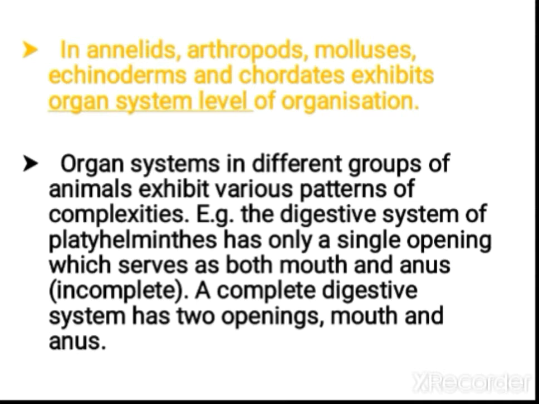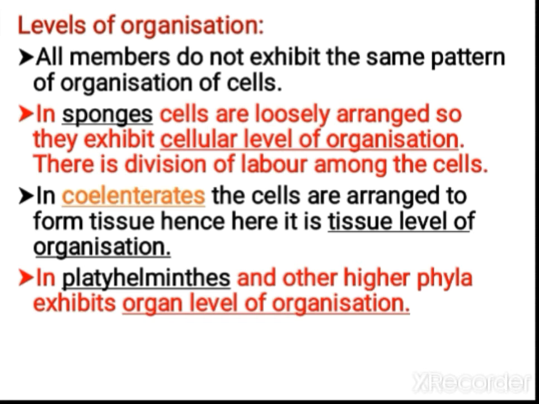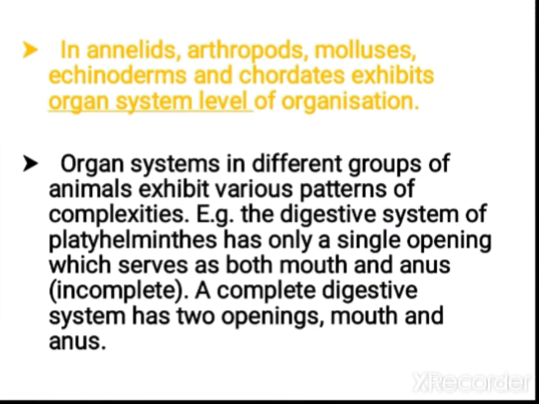So like that, in the level of organization, there is cellular level, then it can be tissue level or organ level or organ system level. The organ systems in different groups of animals exhibit a pattern of complexities. They show digestive system, circulatory system, like that various types of systems.